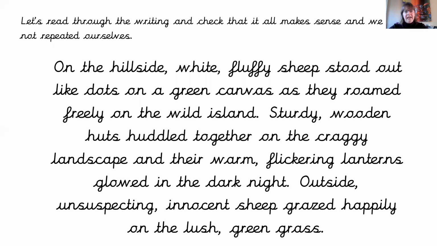Outside, unsuspecting innocent sheep grazed happily on the lush green grass. Excellent. Right, so now your turn to read your writing, and if there's somebody nearby that you would like to share it with, go and read it to them and ask their opinion. Fantastic. As soon as you're back, let's click on to the next slide.